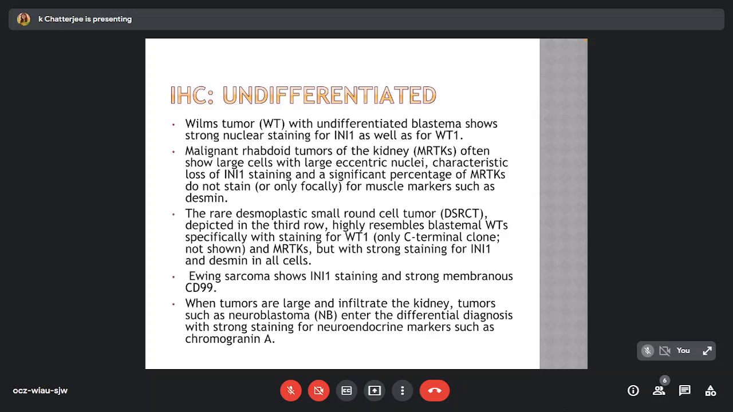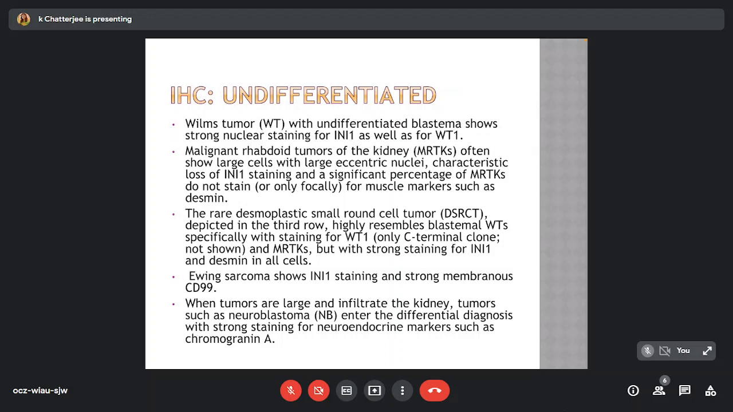In the undifferentiated pattern, the IHCs may be of some help, where Wilms tumor with undifferentiated blastema shows a strong nuclear staining for INI1 as well as for WT1. Malignant rhabdoid tumors of the kidney often show large cells with large eccentric nuclei, characteristic loss of INI1 staining, and a significant percentage do not stain or stain only focally for muscle markers such as desmin.